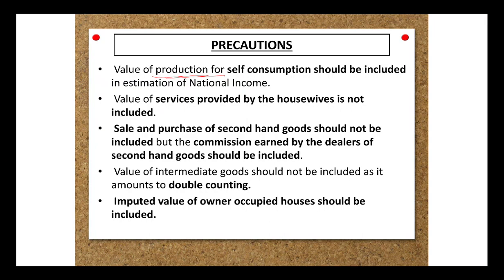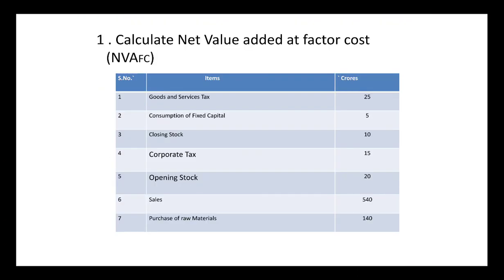Even if it's your own house, there is still a value to your house. What is the rental value of your house? It does carry a weightage. Generally these are appreciable in nature, so we will take them into account. Okay. And change in stock is of course included whenever you are calculating the value of output. It says sales plus change in stock, so change in stock will be included over here.